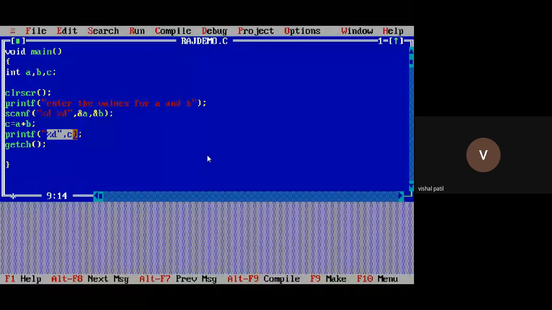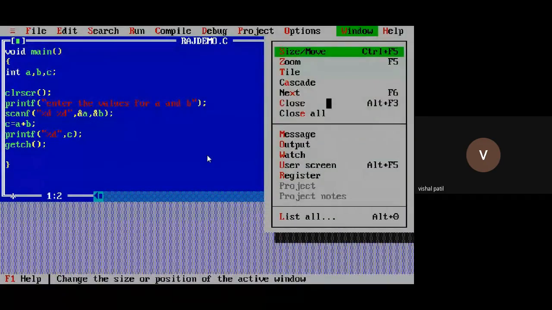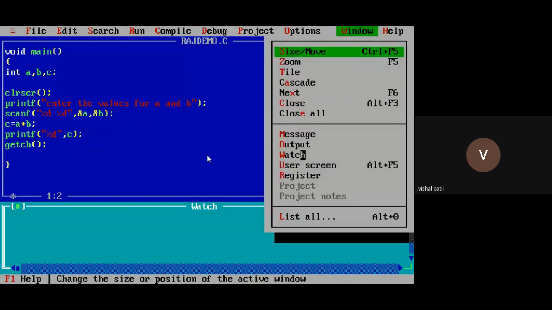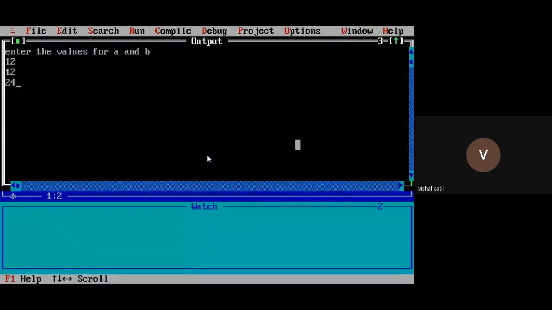Now, how to check the values, so how to debug your program. Let's see that. Here is the Windows option. In Windows, click on watch. Again go to Windows, click on output.